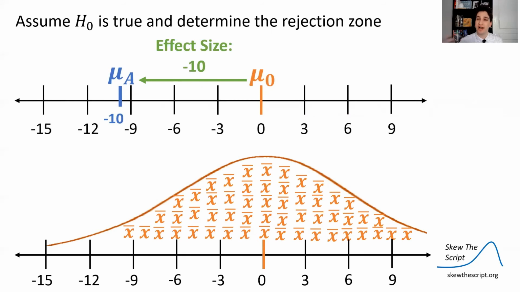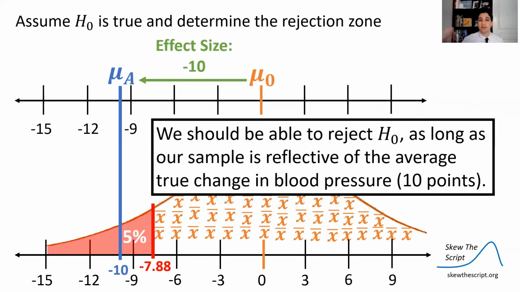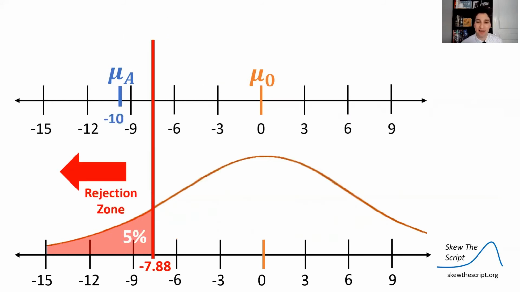We're going to assume the null hypothesis is true, that this drug is not effective. So that means that any sample mean with a blood pressure drop greater in magnitude than 7.88, given that we've chosen alpha level 0.05, will result in correctly rejecting the null hypothesis. So if the effect size is actually 10 points, if the drug drops systolic blood pressure by exactly 10 points on average, let's see how often we would correctly reject that null hypothesis.